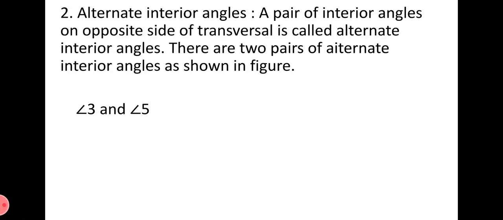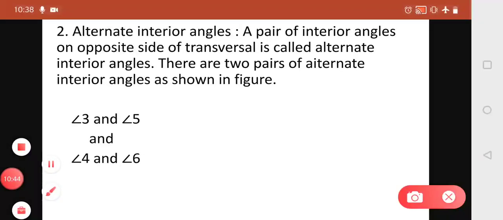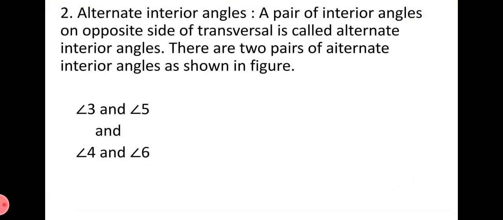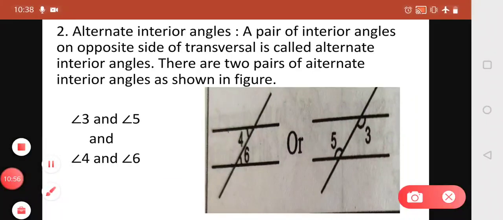Let's see the two pairs. We will get two pairs of alternate interior angles because there are a total of four interior angles. So there will be two pairs. That is, the first pair is angle 3 and angle 5 and the other pair is angle 4 and angle 6. Let's see in the figure. Yes, you can see 4 and 6 both are interior angles and both are on opposite sides.